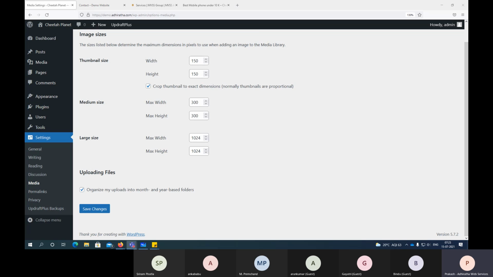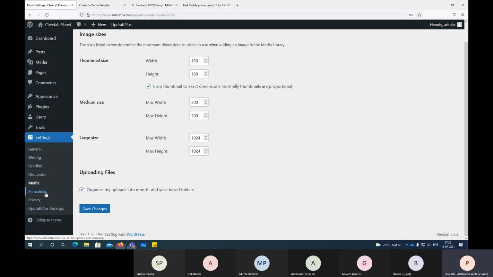That will create a problem for us, right? Huge images on your website cause latency problems when the website is loading. So we have to be very careful when using images and all, right?